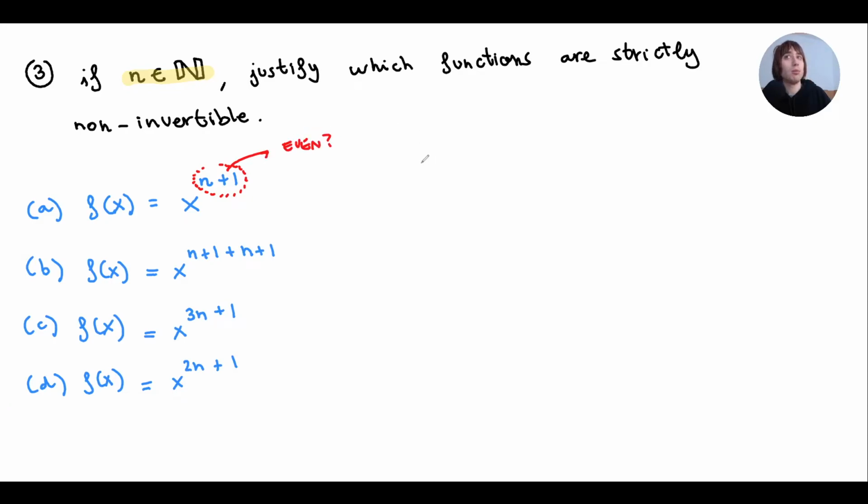Well, it can be even, because if n is equal to 1, I'll get 1 plus 1, which is 2, and it's even. But if n is equal to 2, I'll get 2 plus 1, which is 3, which is odd. So it depends. For certain values of n, it is not invertible, and for certain values of n, it is invertible.